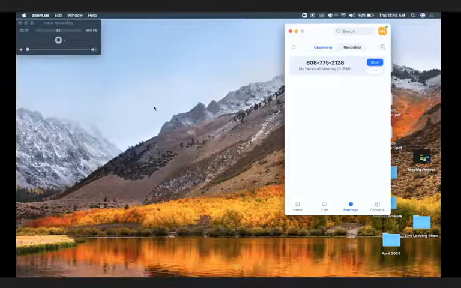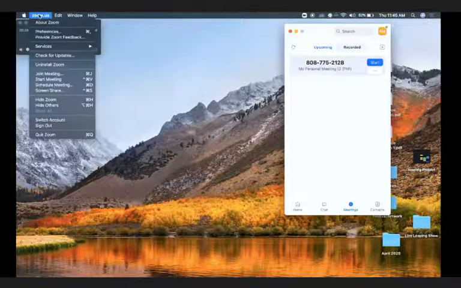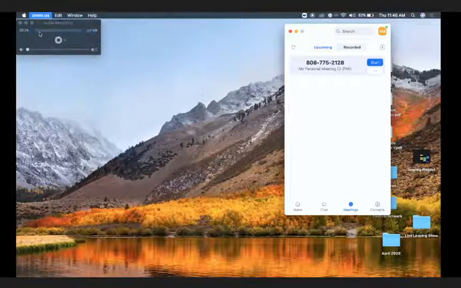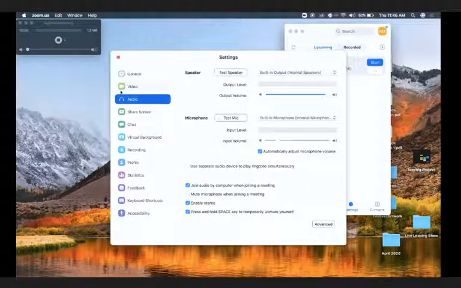Then once you're in the Zoom application, go to the top left corner where it says zoom.us. Go to Preferences. Now what we're going to do is go to Audio, the Audio tab here. And now come to the bottom right hand corner of this box and click on